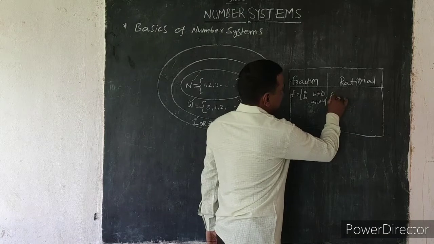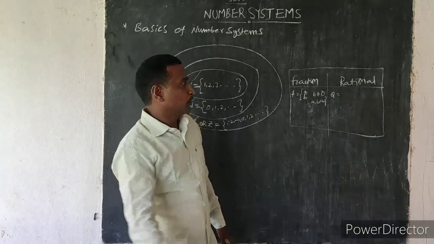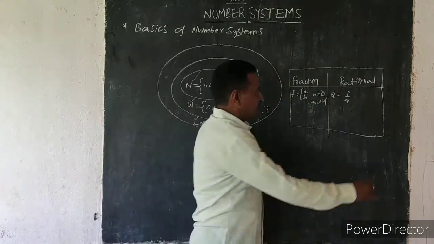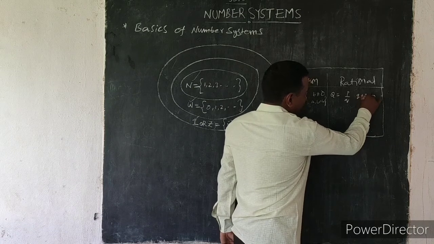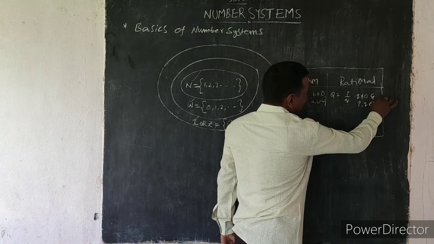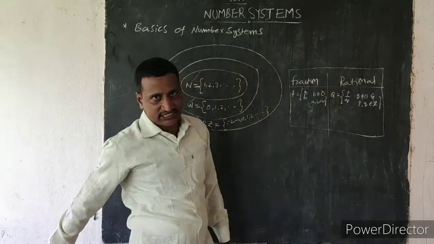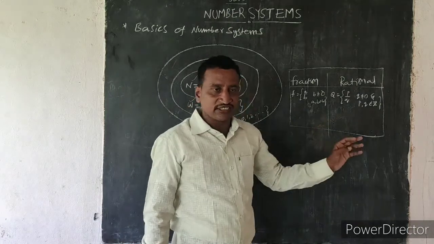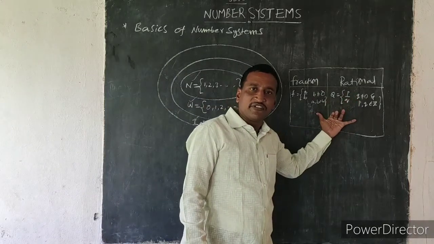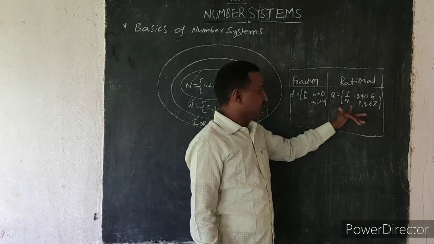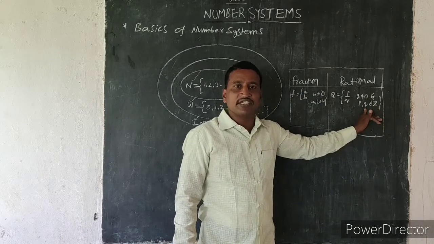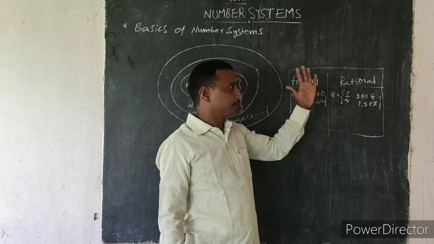Next, rational numbers, denoted by the letter Q. It is in the form of P by Q, where Q is not equal to 0 and P, Q belong to the integers. Remember, students, all fractions are rational numbers, but all rational numbers need not be fractions. That is the difference between a fraction and a rational number.